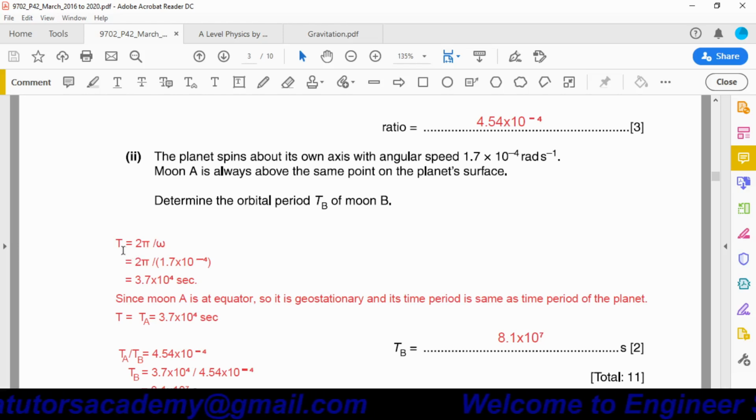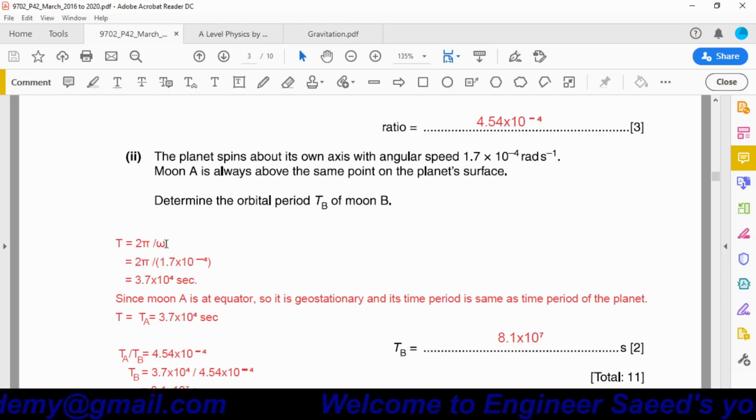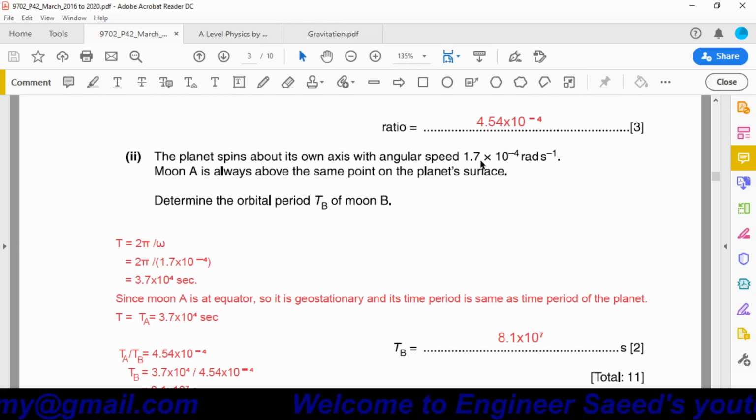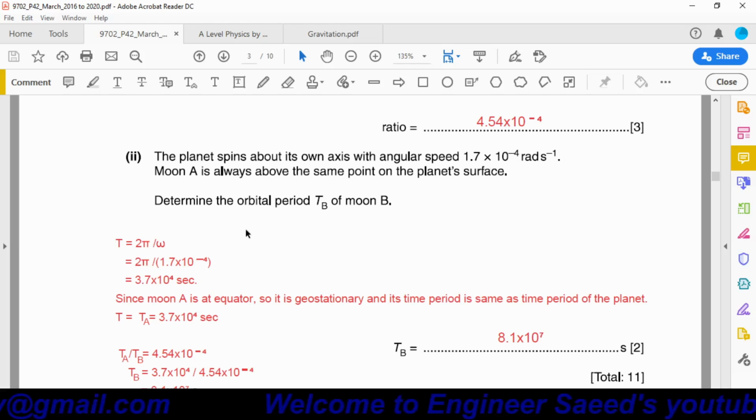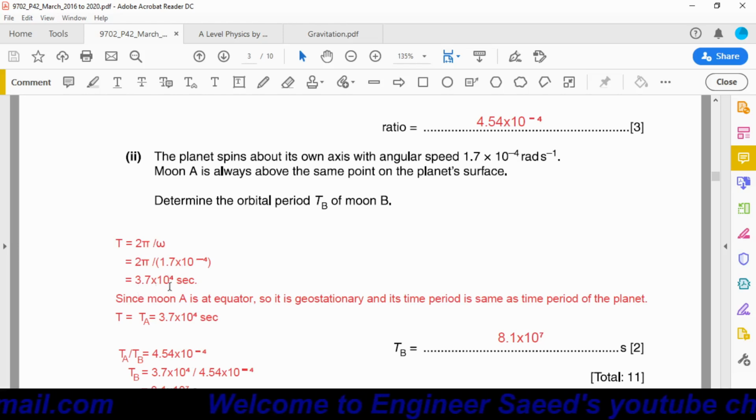Okay, first we have to calculate the time period of the planet. The formula for the time period is T equals 2 pi over omega, where omega is the angular velocity. This omega is given here as 1.7 into 10 power minus 4. We have substituted the value and we got the answer 3.7 into 10 power 4 seconds.